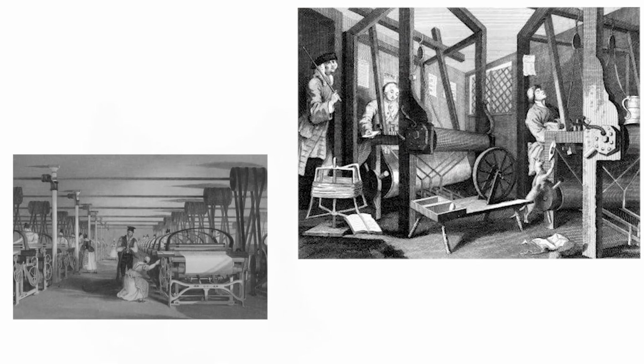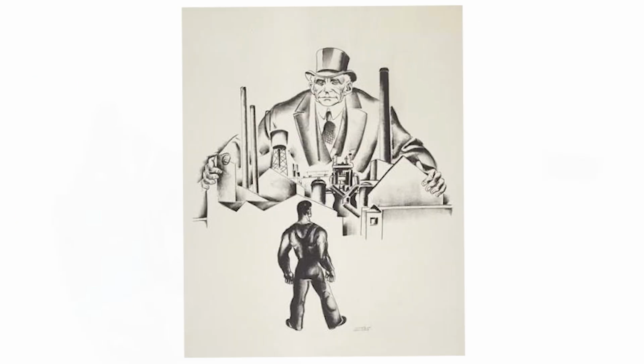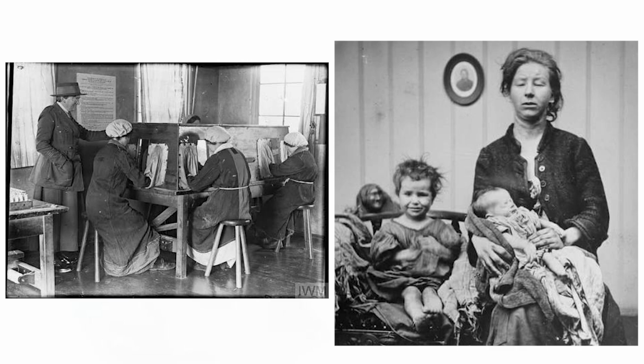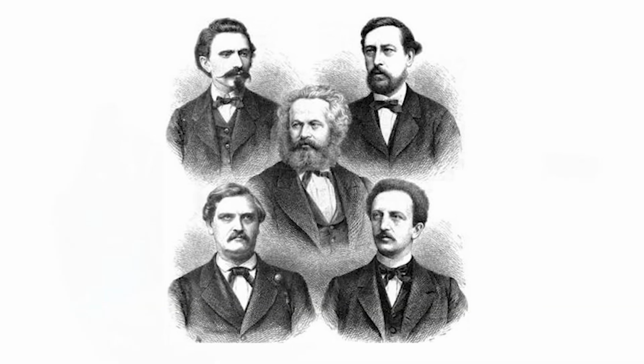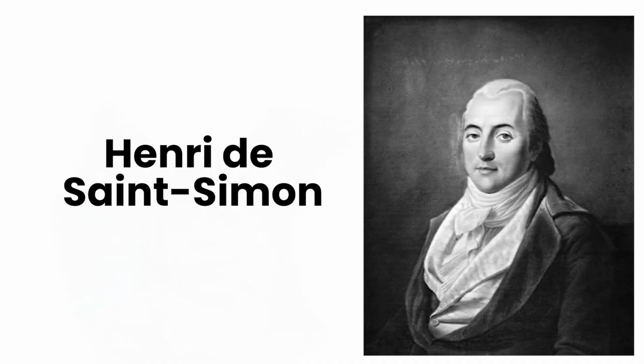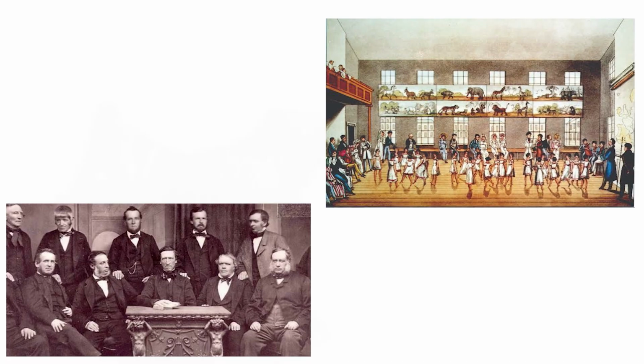Socialism became a major political force during the Industrial Revolution in the early 19th century. Factories created enormous wealth, but workers often faced long hours, low wages, dangerous conditions, child labor, and almost no political power. Early socialist thinkers included Henri de Saint-Simon, Charles Fourier, and Robert Owen. They believed society should be organized around cooperation and shared responsibility rather than pure competition.